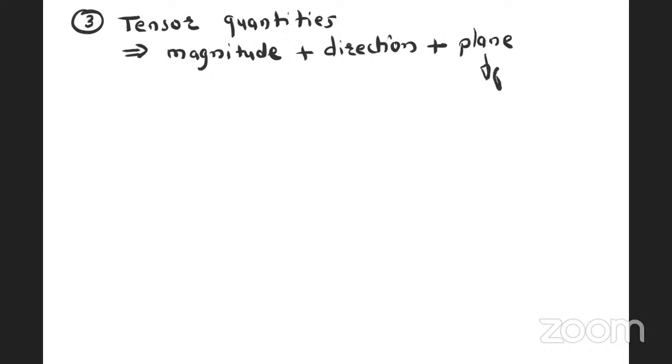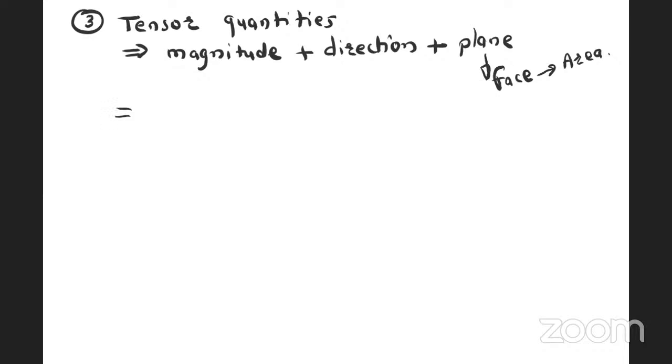Plane means face. It is also called the face on which it is acting, or the area on which it is acting, or the plane on which it is acting.